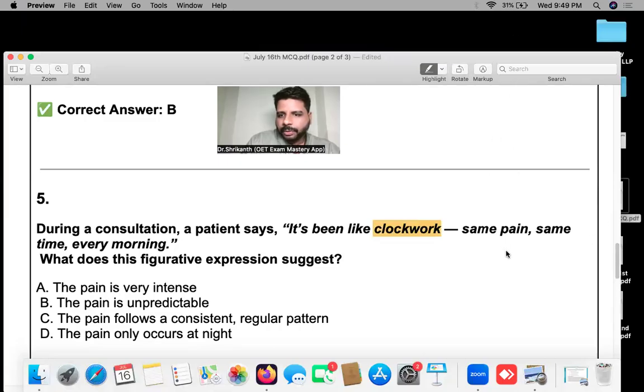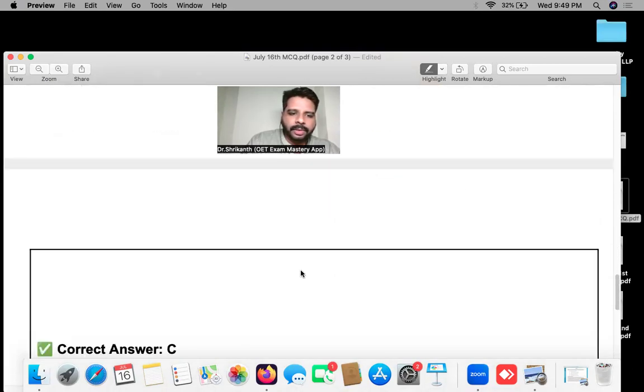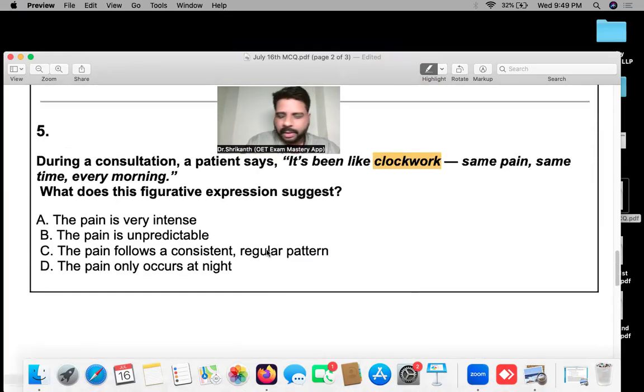Right, so everyone has chosen answer option C. Okay, very good. That is quite impressive. The answer option is C. That was not an easy question actually. That was actually a tough question.